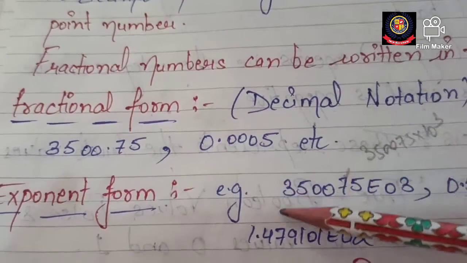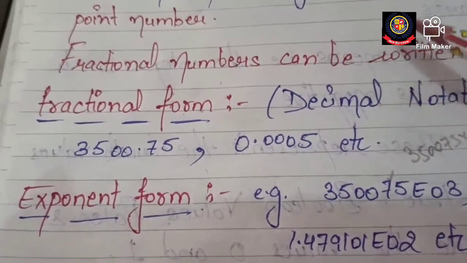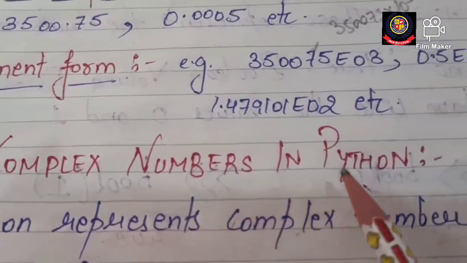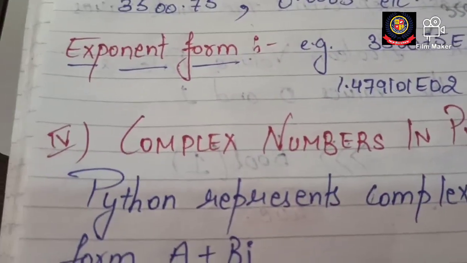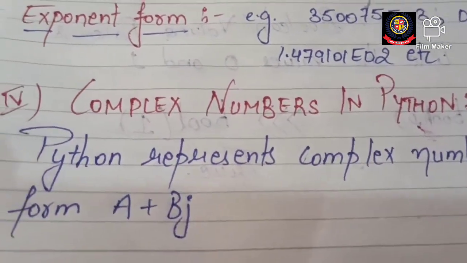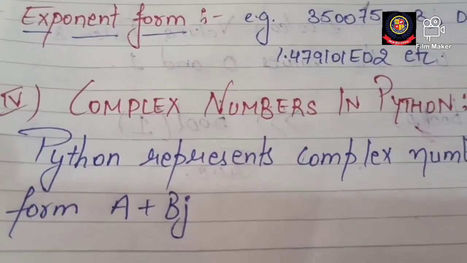And these are all the built-in data types in Python. Okay, now come to the next, that is complex numbers in Python. This is something new for you. I think you will learn this in maths also, in the same class, 11th.